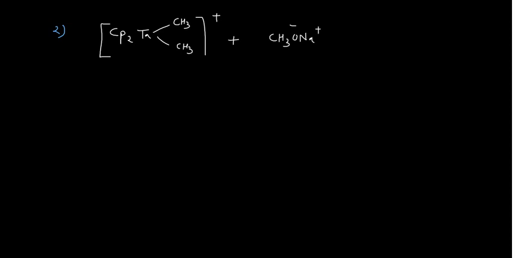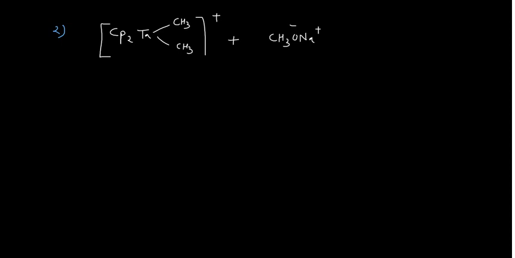He took this compound of tantalum, of course in salt form, where the positive is there, and again he used this base, CH3ONa, where Na is positive and this is negative.